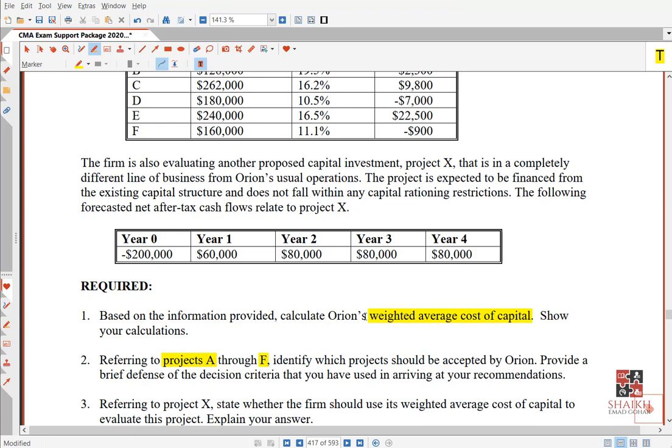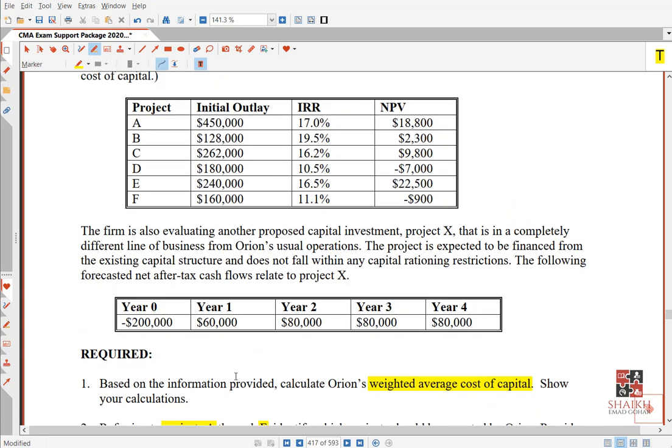Then they are saying provide a brief defense of the decision criteria that you have used in arriving at your recommendations. You can see in this question they have given you 6 projects. They have given you IRR as well as NPV. So when we tell them which project to select, we will tell them either use IRR or use NPV. This is what he is talking about. If you remember, we have already discussed NPV and IRR in detail. We have calculated them also, remember, in investment decisions.